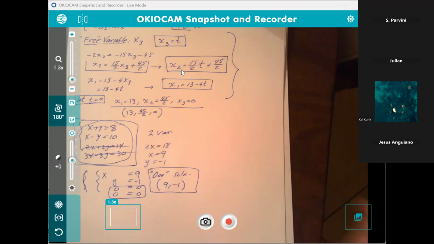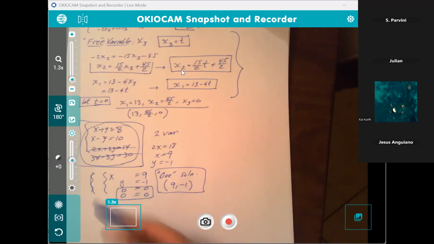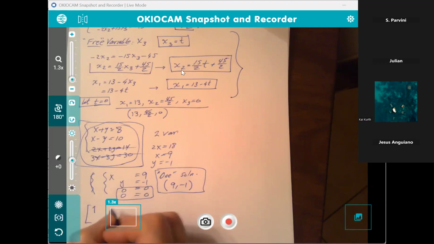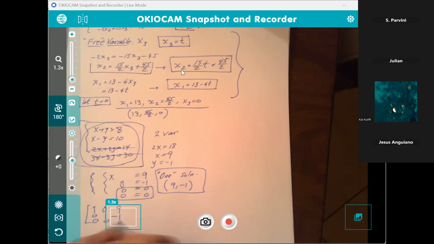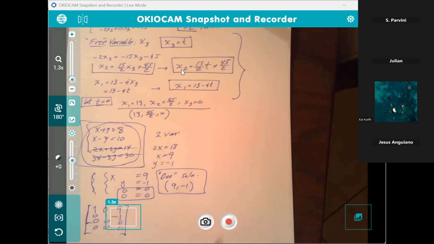After chapter 1, we do everything either using your calculator, if you're comfortable with your TIs, or if not, use SymbolLab, the one I will show you. And then you get these really interesting looking matrices. For example, the matrix for this is going to look like 1, 0, 9, 0, 1, -1, 0, 0, 0, 0, 0, 0. That's what this matrix is going to look like for that system.